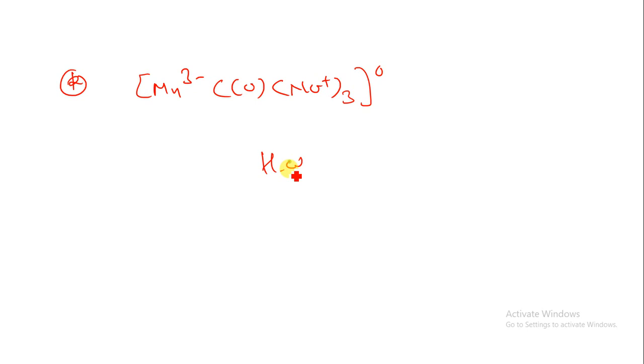I will give you one more example for homework, so you can calculate it on your own. Mn3 minus, with CO attached, and NO positive charge, 3, zero oxidation state. This will be your homework. You can calculate and post your message in Teams. What is the electronic structure and effective atomic number of this structure?